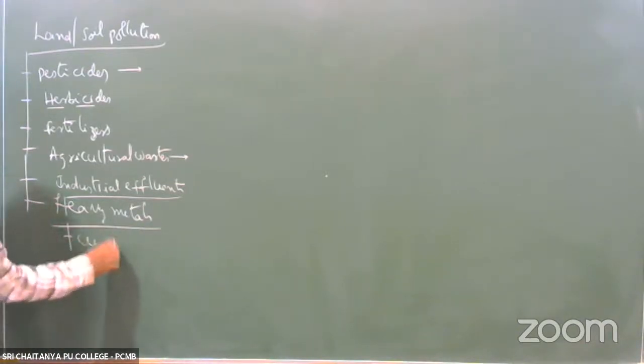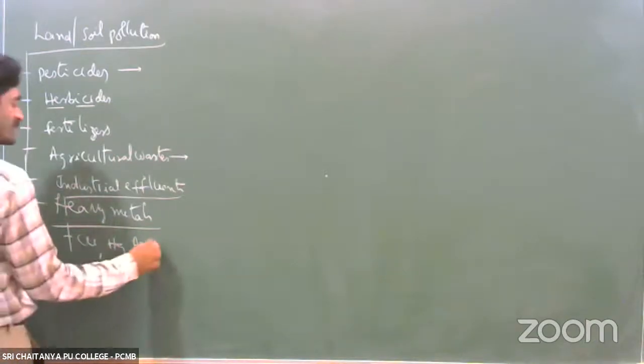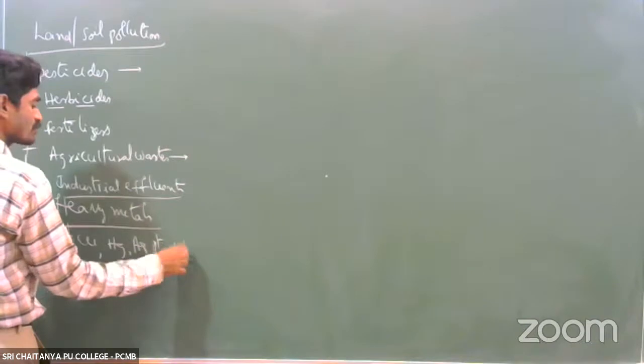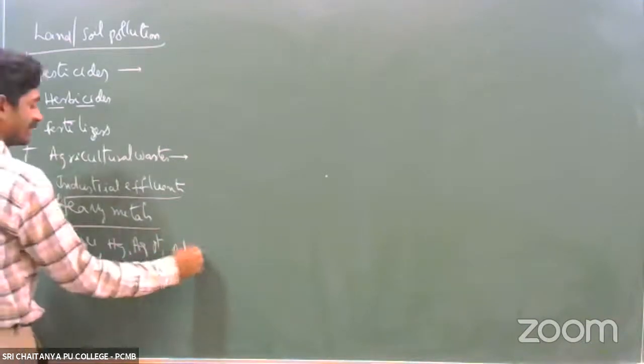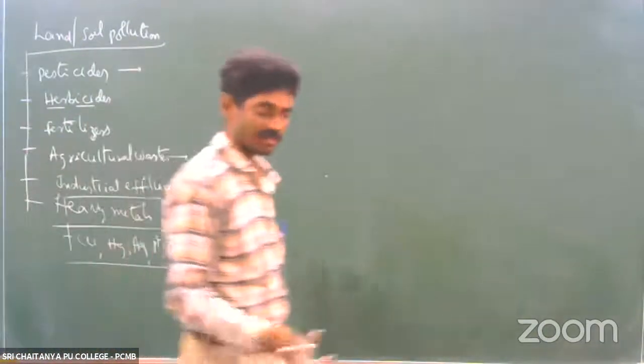Then heavy metals like copper, mercury, silver, okay, and cadmium and palladium. These are heavy metals, and nickel. Okay. These heavy metals, when they release into the soil.